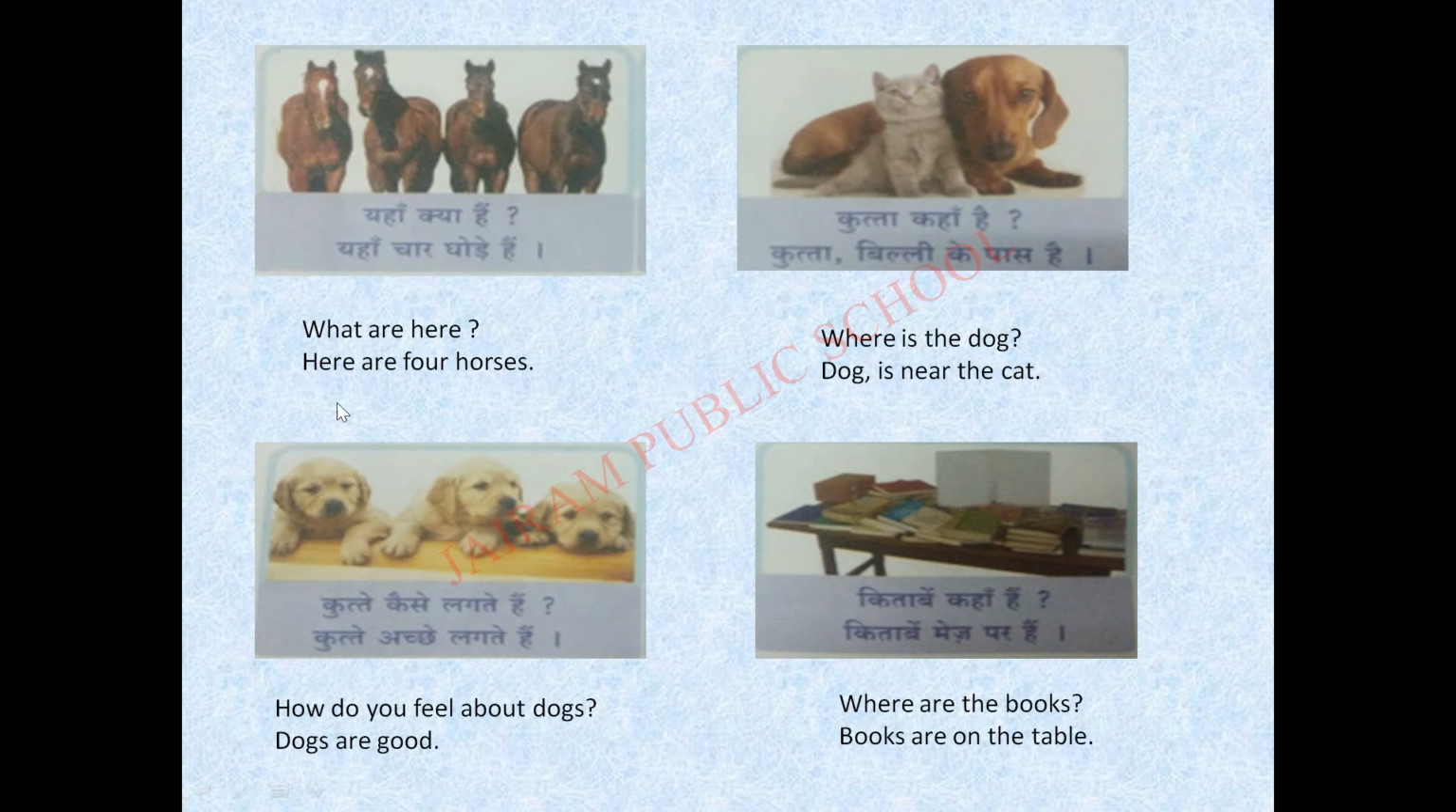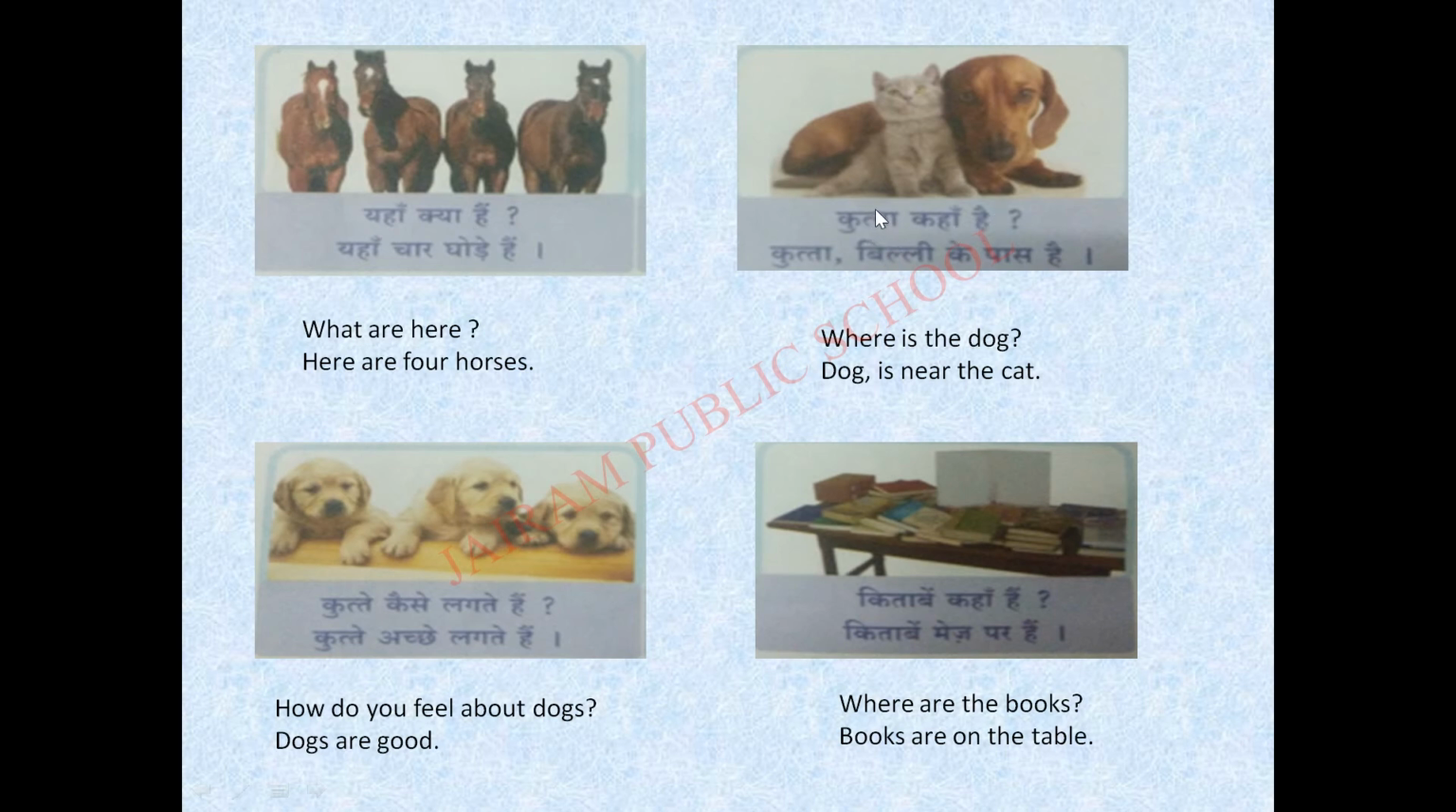यहाँ 4 घोड़े हैं. Here are 4 horses. How many horses have been given here? 1, 2, 3, 4 horses are in this picture, isn't it? So, यहाँ 4 घोड़े हैं. 4 horses are here. Okay. कुत्ता कहाँ है?